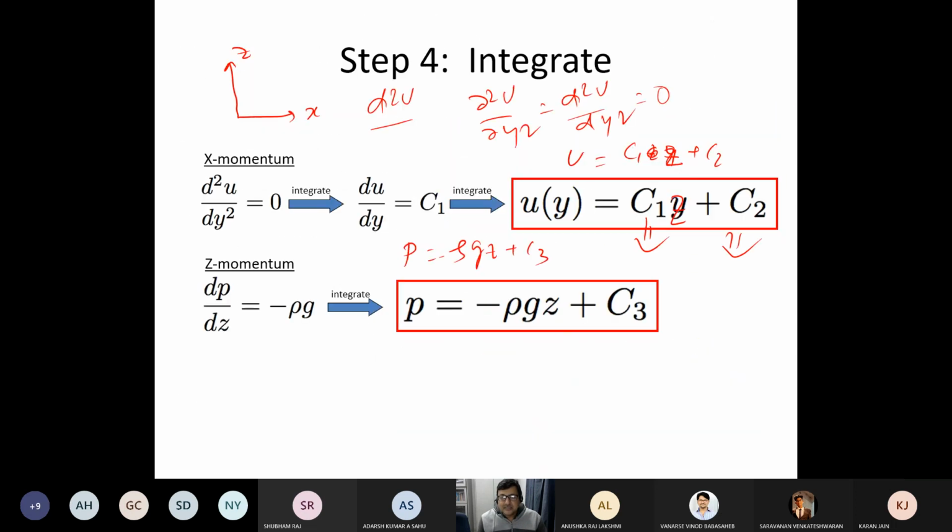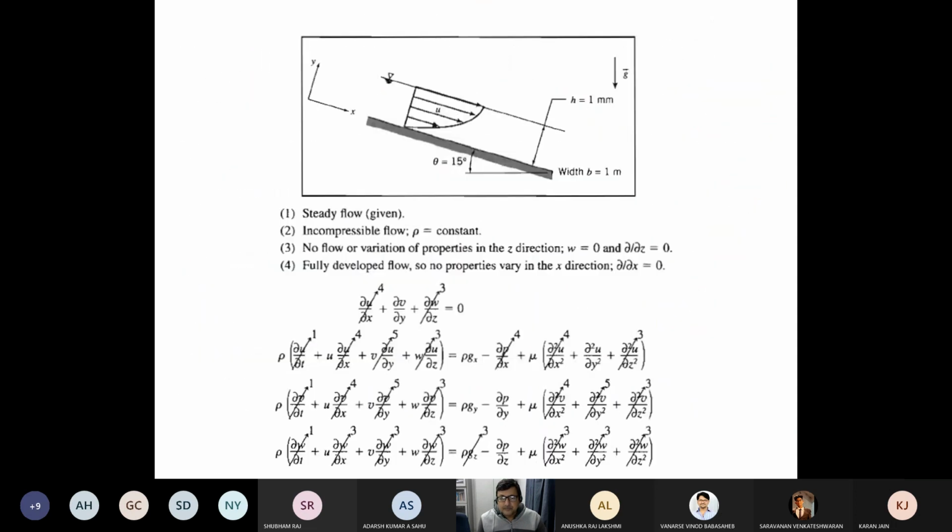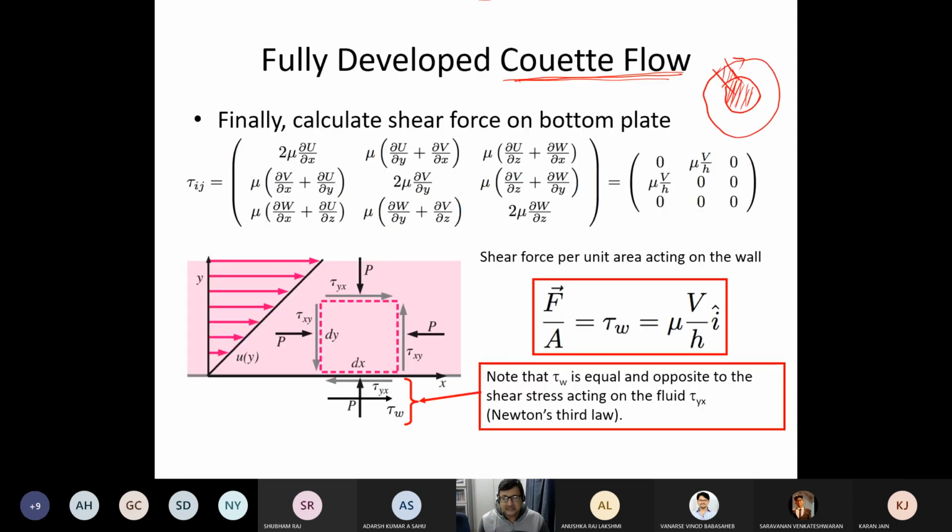I think the next example gives you an even more comprehensive picture. So this is a simple flow. I suggest that whatever is derived here, you submit as an assignment. Suppose here you see, they have calculated the wall shear stress also.